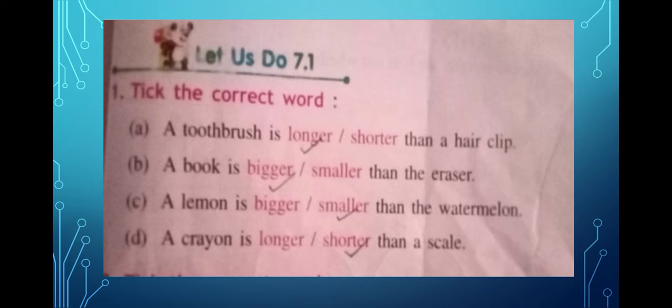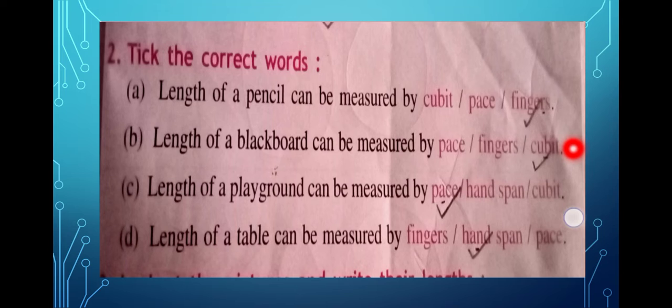Now question number 2 is tick the correct words. Length of a pencil can be measured by cubit, pace or finger? Cubit is too long to measure, and pace is a jump step, so you cannot use that. So you measure a pencil with the help of fingers. Length of the blackboard can be measured by cubit. Length of a playground can be measured by pace. Many options are given: pace, hand span, cubit. So you have to take pace.